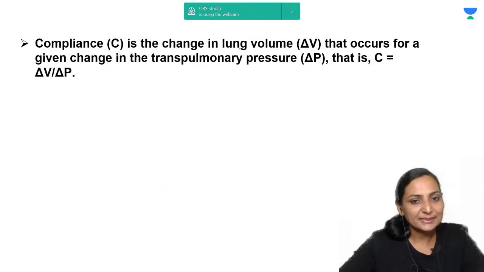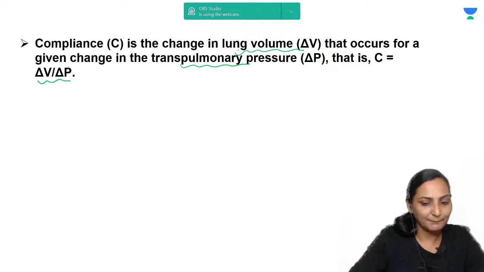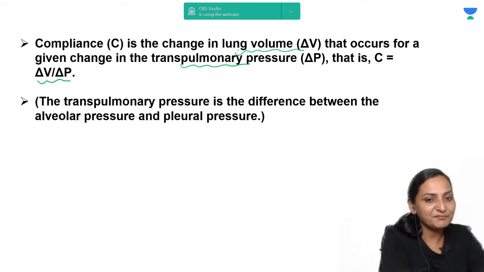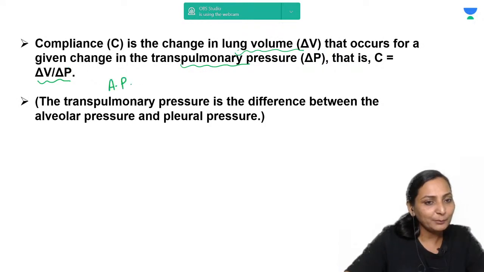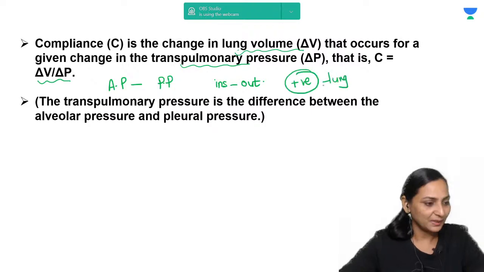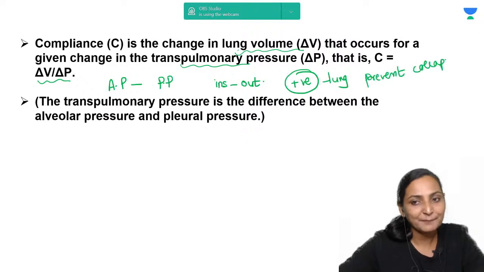What is compliance? It is the change in the lung volume at a given transpulmonary pressure, which is delta V upon delta P. What is transpulmonary pressure? It is the pressure difference between the alveolar pressure and the pleural pressure, right? Remember, it is alveolar pressure minus pleural pressure. It can never be pleural pressure minus alveolar. It is always inside minus outside, and the transpulmonary pressure across the lung is always positive. If it is positive, it is going to prevent the collapse of the lung.